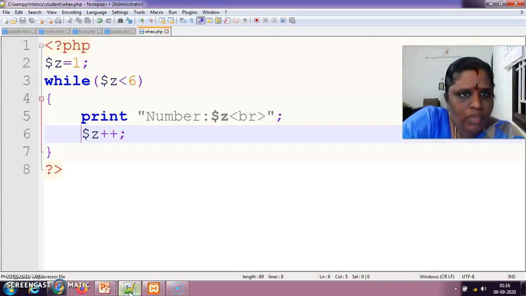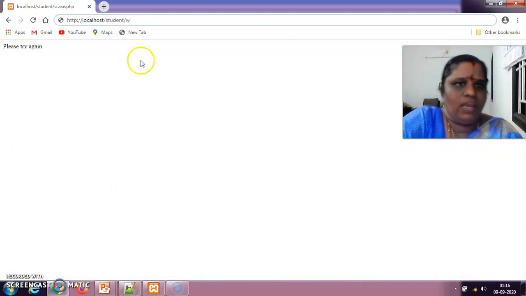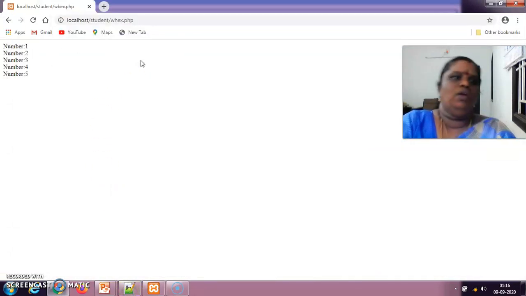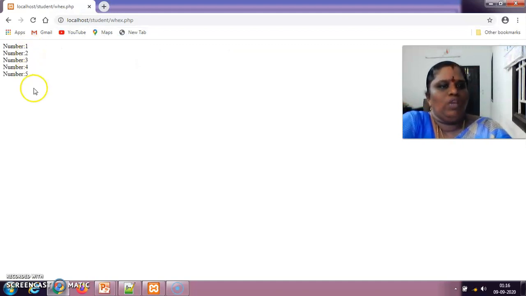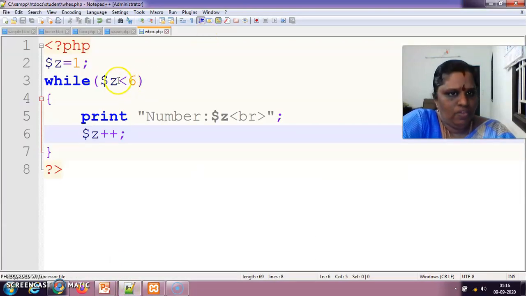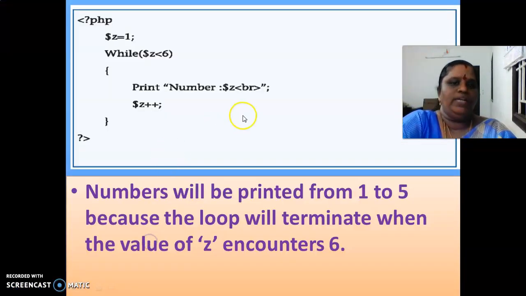What is the name of that? WHEX.php. See, the numbers 1, 2, 3, 4, 5 were printed, and it reaches the condition z is equal to 6, so it stopped the while loop. So this is the example program for while loop.